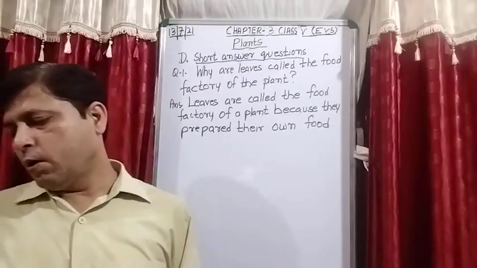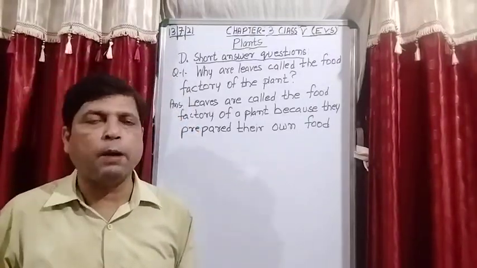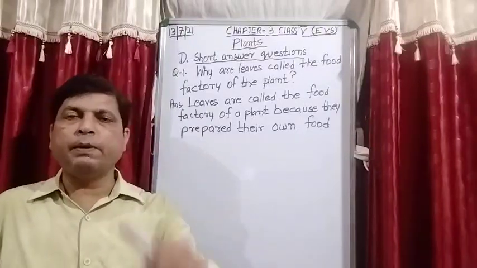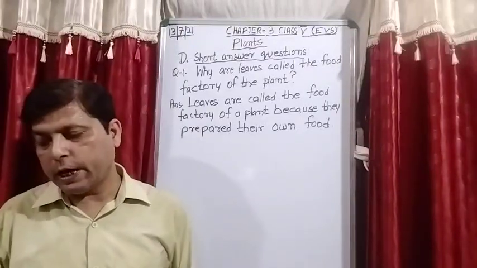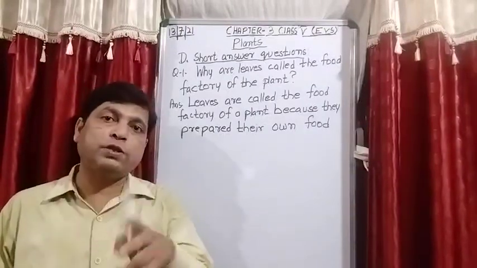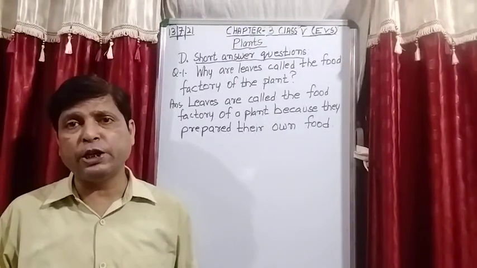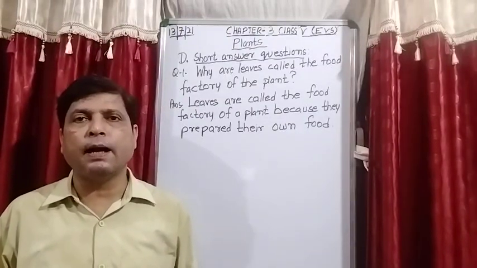Okay, and what are the functions of roots? Roots attach the plant to the ground. Roots absorb water and minerals from the soil. Roots hold the soil, and some of the roots also store some extra food in them like carrot, radish, beetroot, turnip. These are the examples.